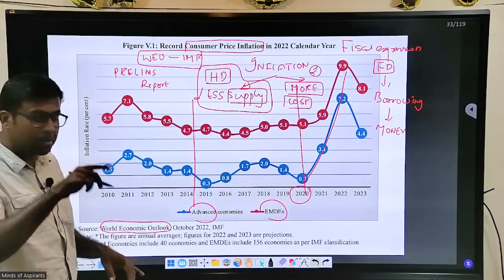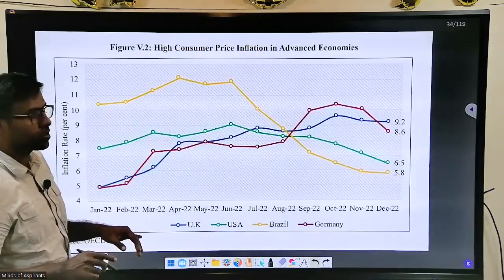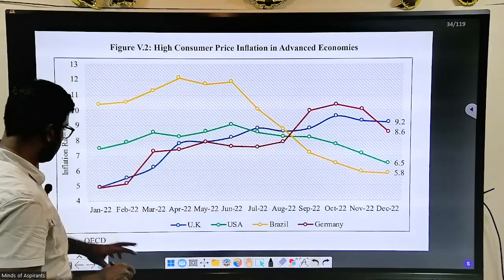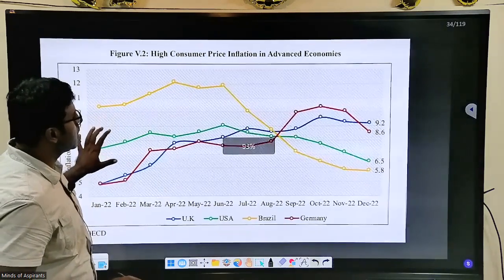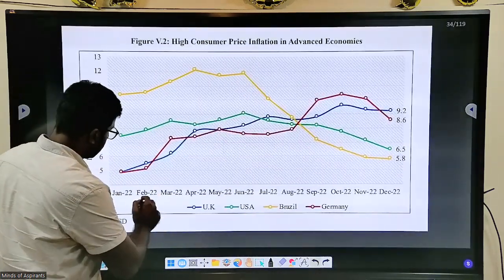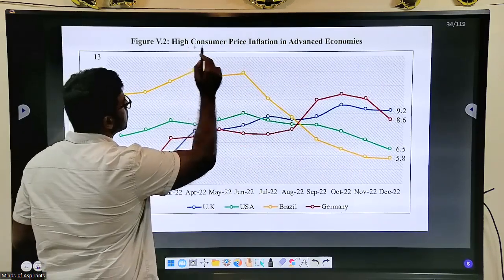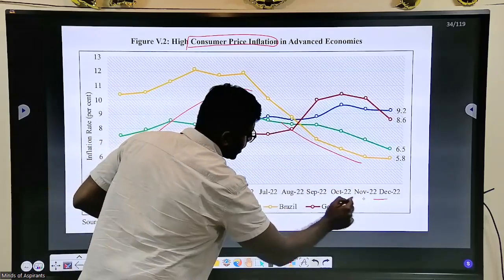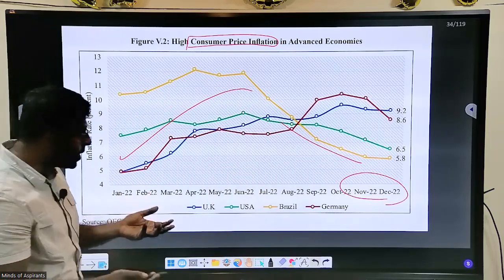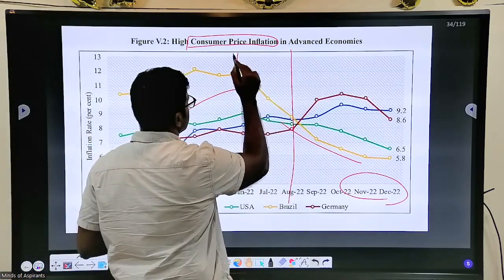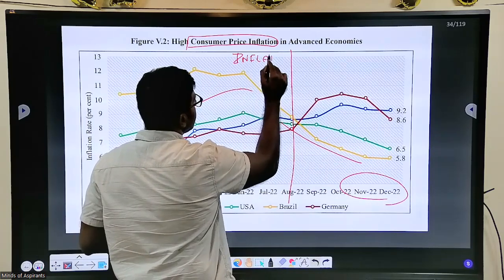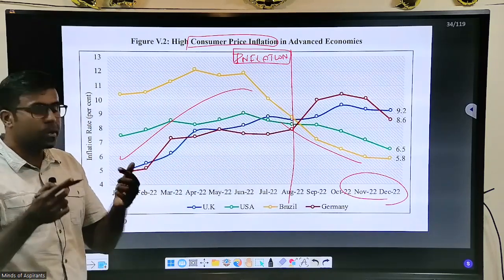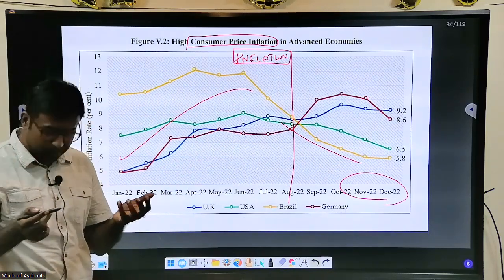This is what will be questioned as well. They are not going to ask you what inflation is. They will ask you terms related to these things. Now look at this pattern. This is again inflation in different countries, a pattern of consumer price inflation increasing. Now actually it is decreasing. This is the later part. Why is it decreasing? Till here inflation was high, right? So why after this increase is there a decrease? You should question that. It is a conceptual question that UPSC will always ask.